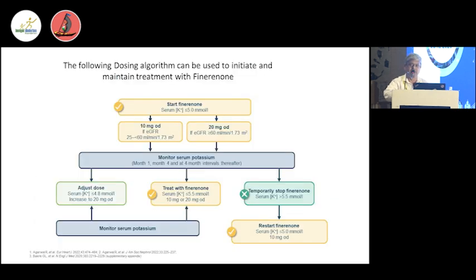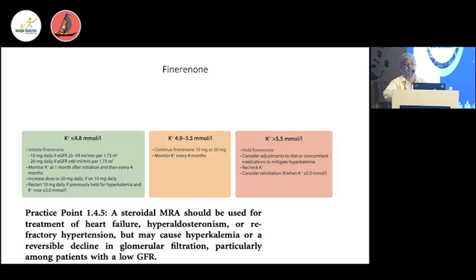So whether these drugs can be combined or not, the recent CONFIDENCE trial has shown the simultaneous use of finerenone and SGLT2 inhibitors. You know that both RAS inhibition and SGLT2 inhibitors cause a loss in the GFR. So if you start these two drugs together, there will be chances of an acute reduction of GFR. But this study has shown that if you start finerenone along with the SGLT2 inhibitor, there is more benefit in terms of proteinuria compared to using finerenone or empagliflozin alone. This is true for all diabetic patients having a proteinuria of more than 30.